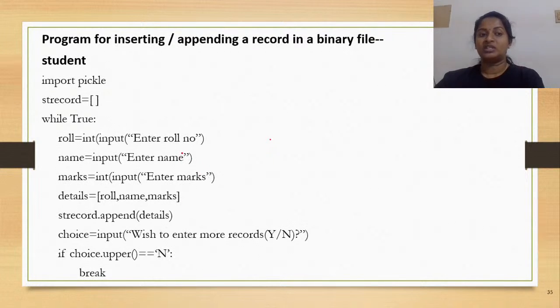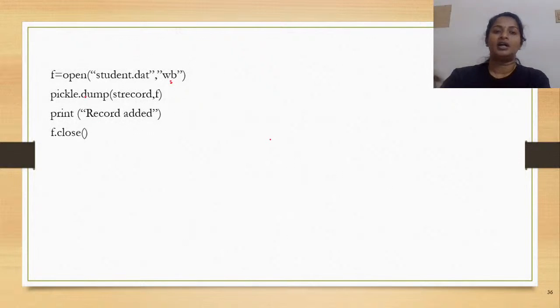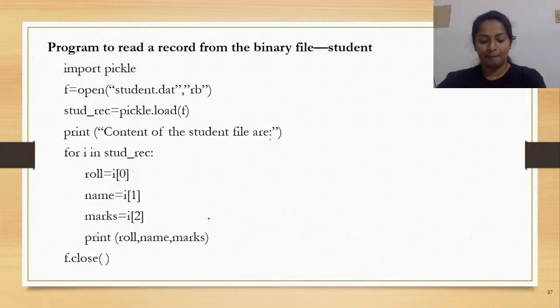Now, as I told you, the same program can be used for either inserting as well as for appending. Right now we have written the program for inserting a record onto a binary file. Now, suppose that you have to do the appending operation. How do you do it? It is the assumption that the student.dat is already existing, and then you just need to be careful with the file mode in which you are trying to open. It has to be plus. This is the only difference. So I hope the appending operation is also clear to you. So shall we move on to the next one?